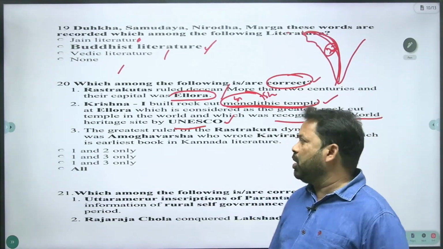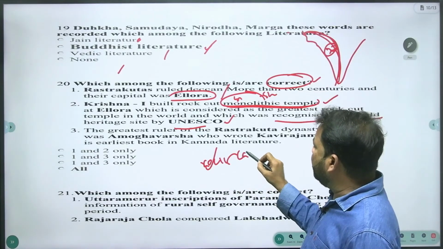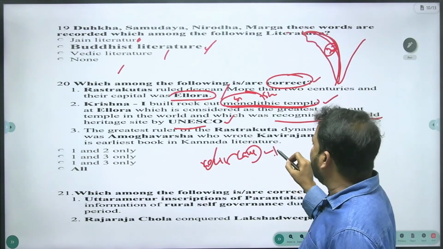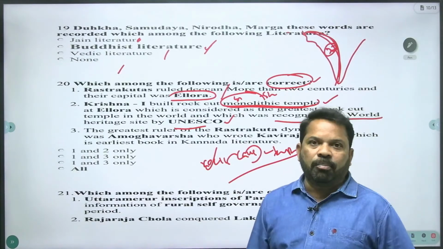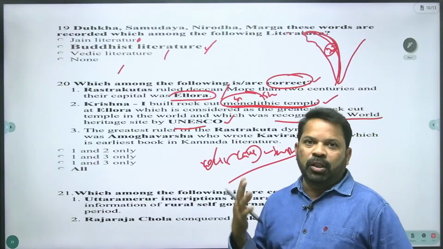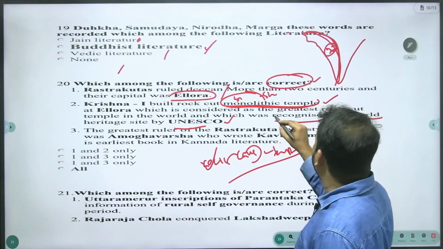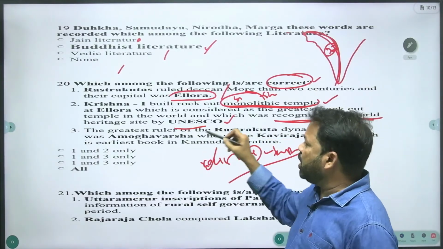Rock-cut cave temple means to cut the rock and make it a cave, and the cave designed as a temple. So the UNESCO people saw this temple, they were surprised and they recognized it as a World Heritage Site.